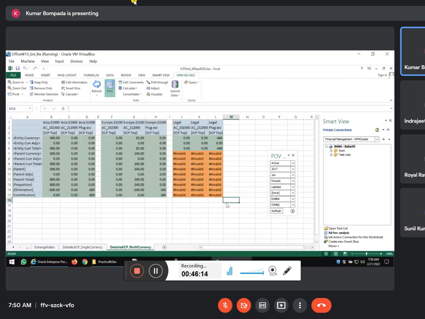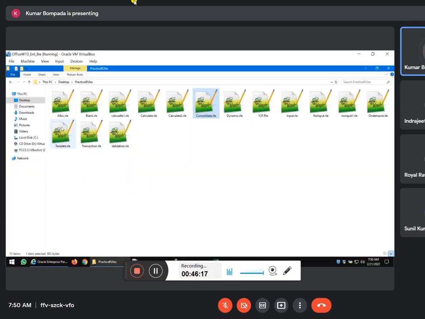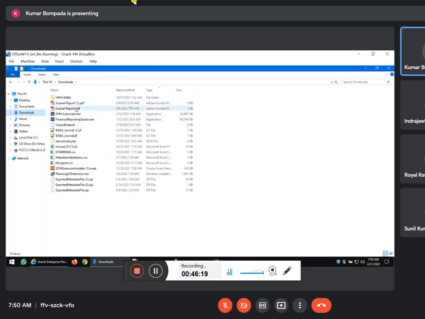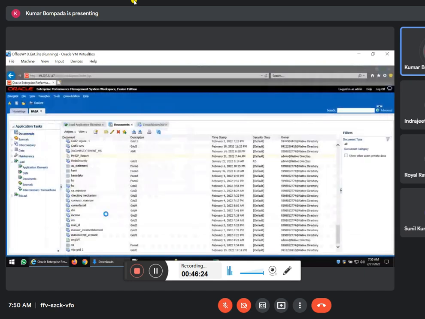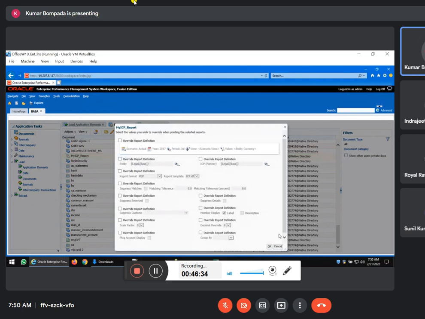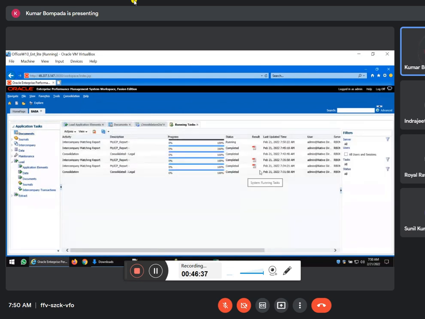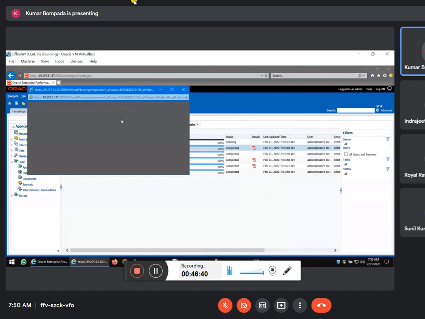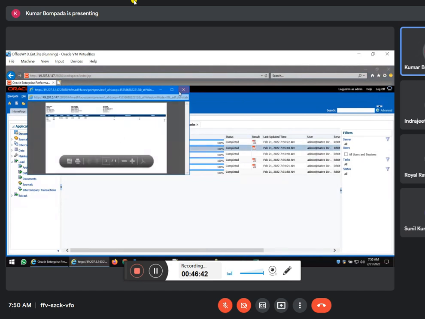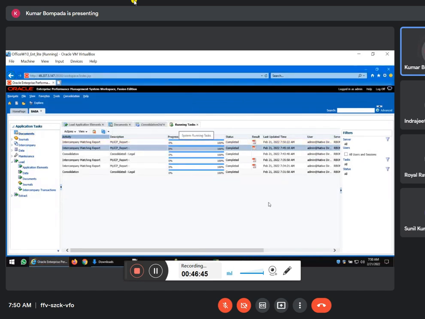Because if I show the report like this, whatever PDF downloads, whatever PDF you are seeing here, where is that report? Somewhere we put the reports, right? So here, in the run and task. Just by seeing the report, you don't understand. When I see the PDF, you don't understand this, right? So I have created a grid for you. Clear? That's it. Yes, sir. But in real life, we always use this PDF only.